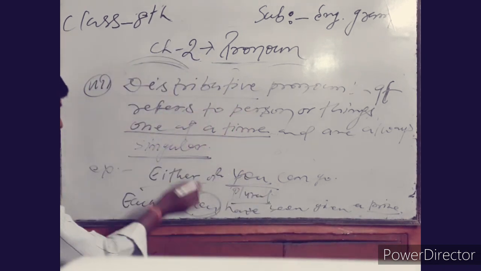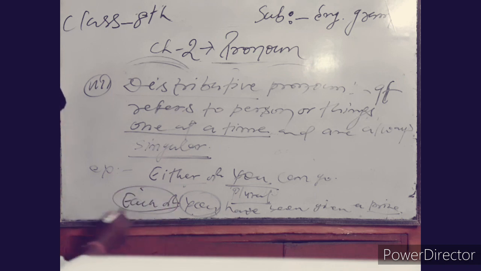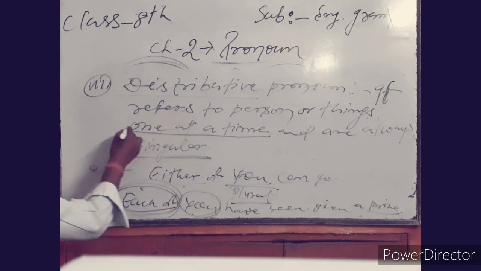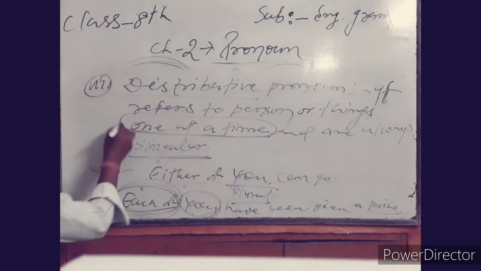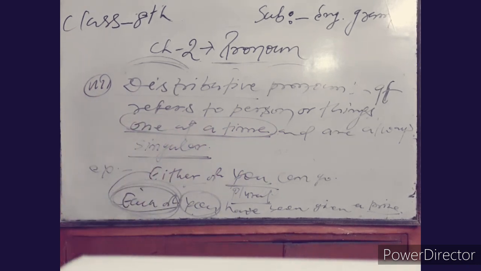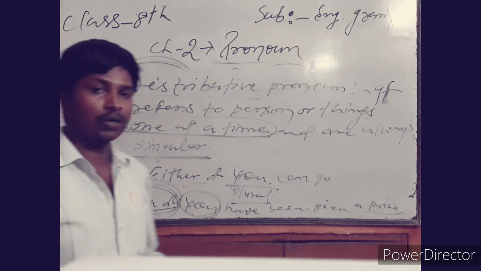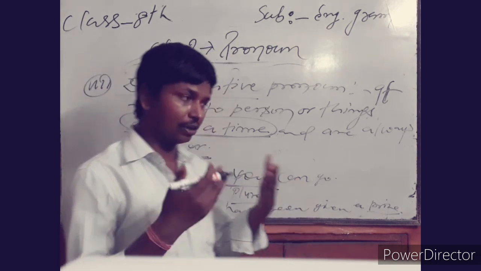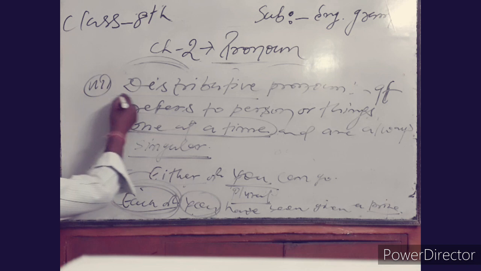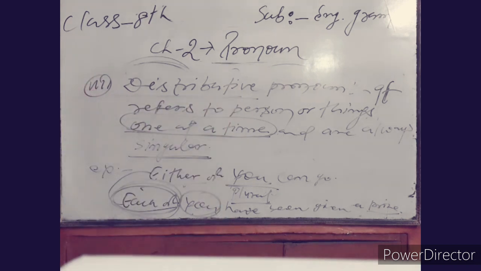It is plural, but it can be used here as a singular pronoun, giving the sense of singular at one time. Pronouns of this type, either, neither, each, every, each one, everybody, are all related to distributive pronoun.